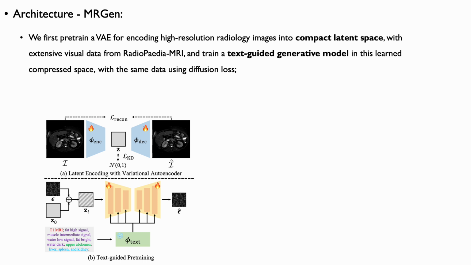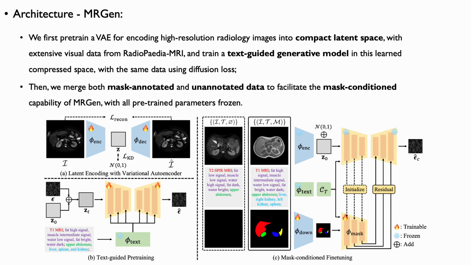This pre-training uses a large corpus of Radiopaedia MRI images from MRGen-DB. Next, within this latent space, we train a text-guided generative model using image-text pairs from Radiopaedia MRI with a diffusion loss. The resulting model, trained on large-scale paired data, serves as a foundation model for MR image synthesis. Finally, we jointly train a mask controller using a mixture of data with and without mask annotations, enabling MRGen to perform controllable generation conditioned on a provided mask.